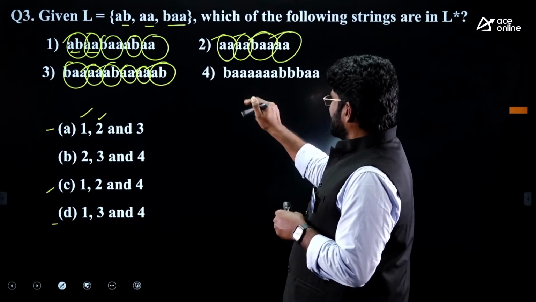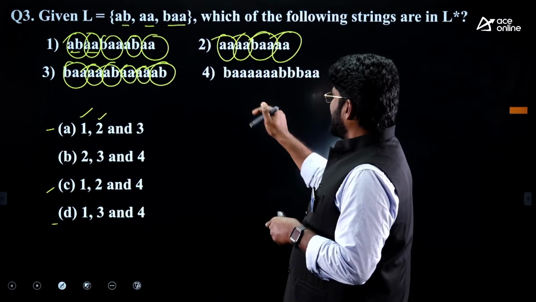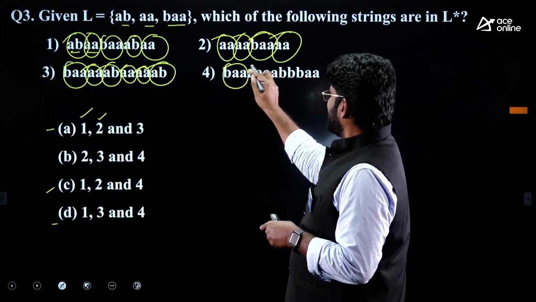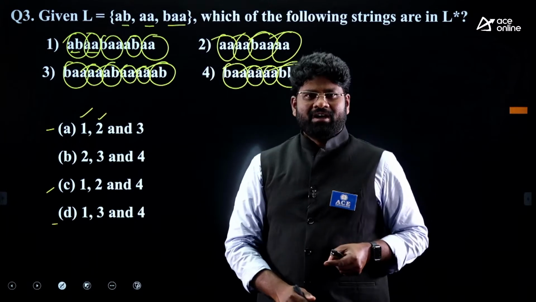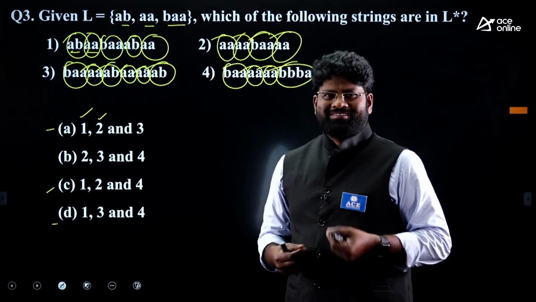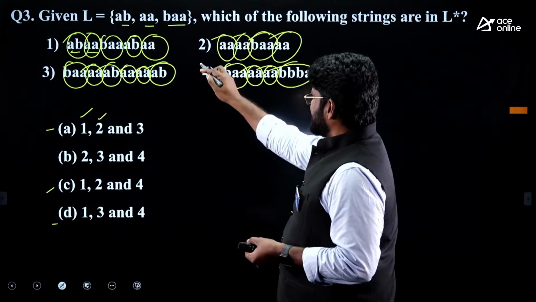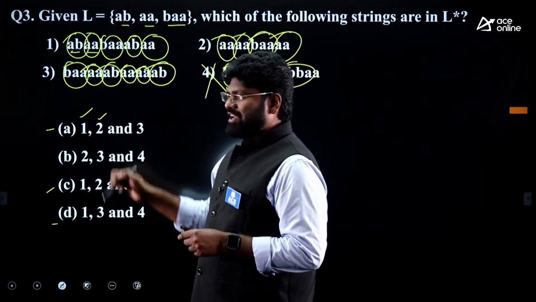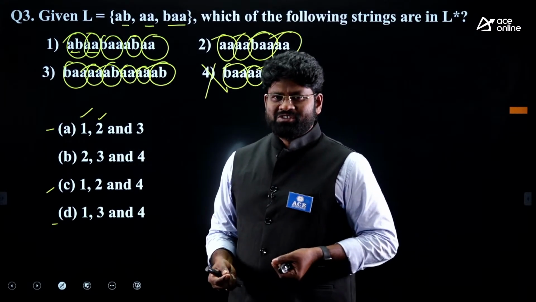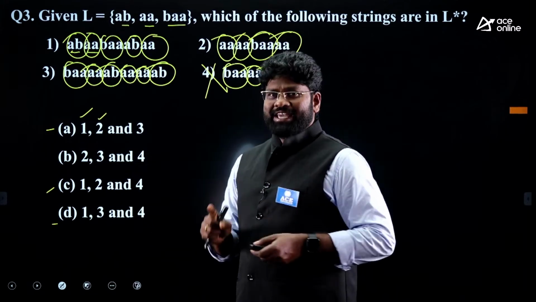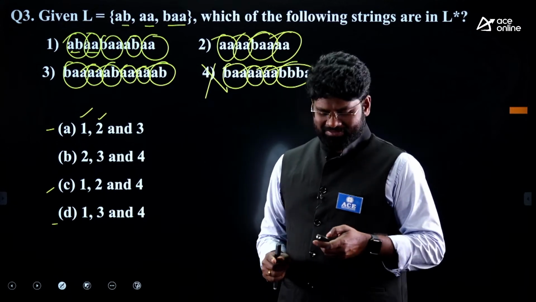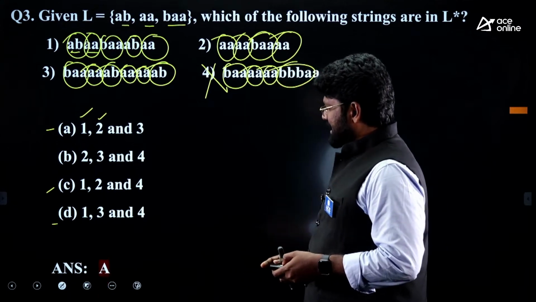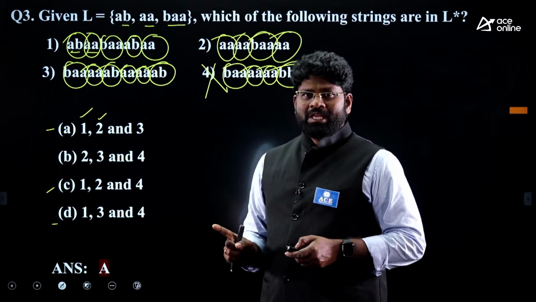Then finally, check the fourth one. Can I have it? Suppose you take BAA, after that AA, after that AA, but this will never be obtained from the L values. So you cannot frame this, but you can frame strings 1, 2, 3 from the L values. That's the reason A is the absolutely right answer. So finally, the right answer is only A.